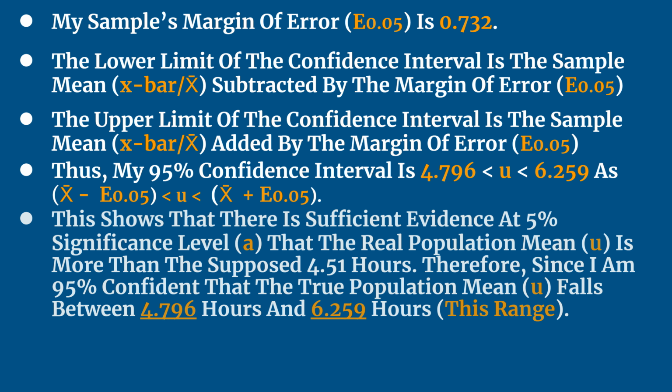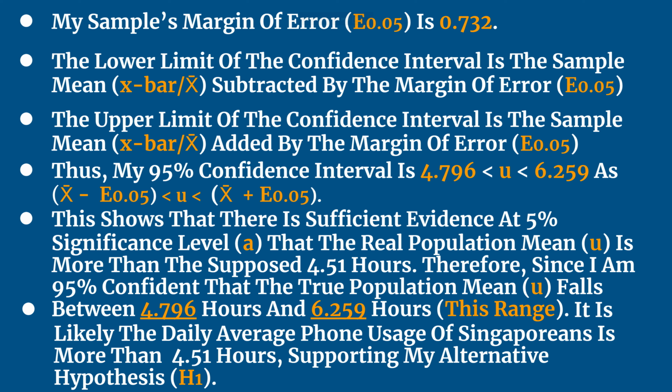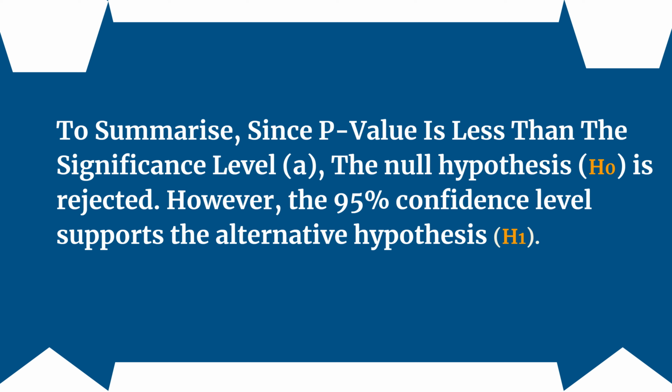I believe there is more than sufficient evidence at 5% significance level that the population mean mu is more than the supposed 4.51 hours. Therefore, I am 95% confident that the true population mean mu falls between this range. It is likely that the daily average phone usage of Singaporeans is more than 4.51 hours, supporting my alternative hypothesis H1. To summarize, since the p-value is less than the significance level, the null hypothesis is rejected. However, the 95% confidence interval supports the alternative hypothesis.